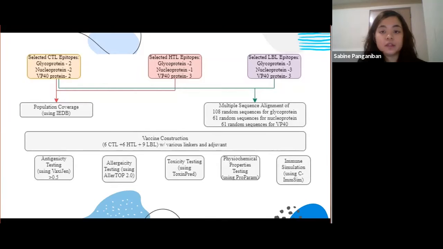The final vaccine proteins were constructed using selected epitopes and adjuvants. Each of the constructed vaccines consisted of an individual adjuvant followed by T cell, then B cell epitopes and their linkers.